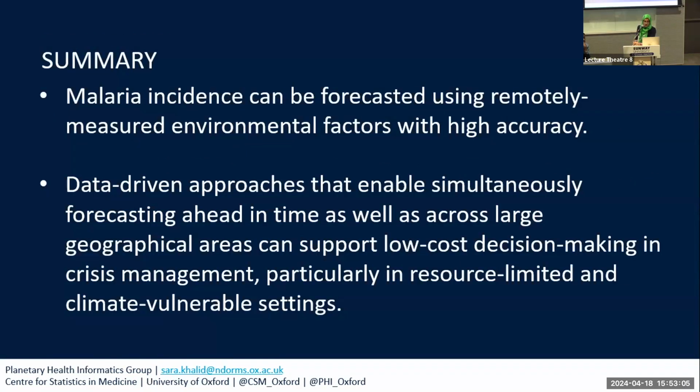In summary, malaria incidence can be forecasted using remotely measured environmental factors with high accuracy and speed. Data-driven approaches using freely available open source data that enable simultaneous forecasting ahead in time as well as across geographical regions could offer potential for scalable, rapid, and cost-effective location-specific early warning tools for malaria. This in turn could aid regional decision makers to manage outbreaks early, especially in resource-limited and climate vulnerable settings.